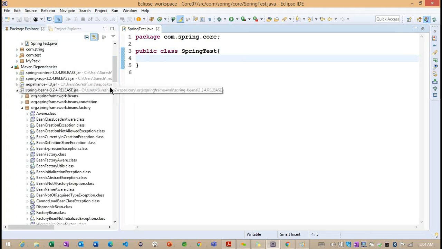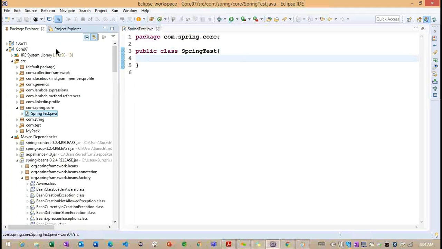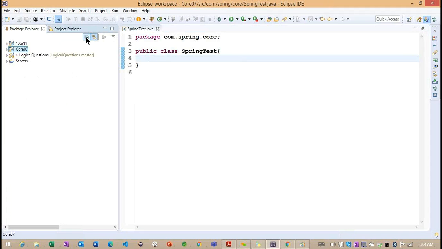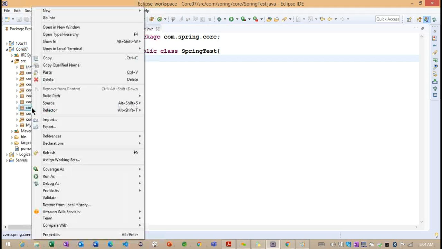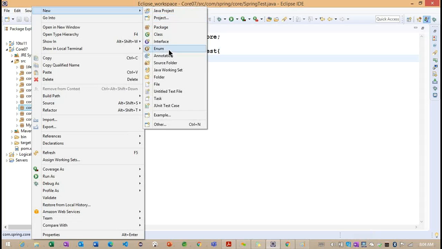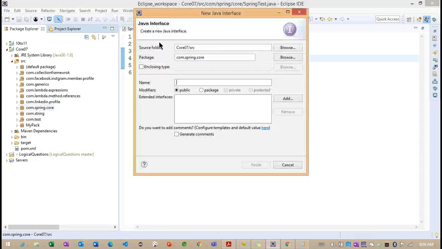Now I want to define one interface inside com.spring core. What is the name of the interface I'm going to define?